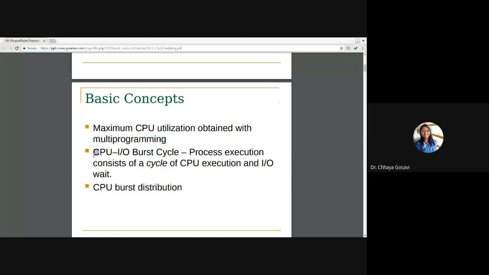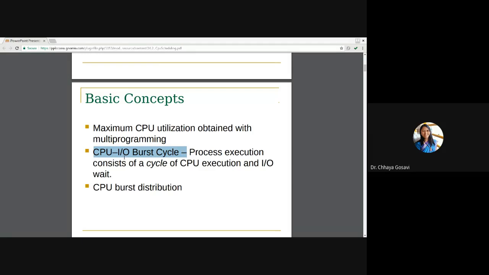We have also seen that processes have CPU bursts as well as IO bursts. Some processes are called IO bound, which have longer IO bursts than CPU bursts, and some are called CPU bound, which have larger CPU bursts than IO bursts.